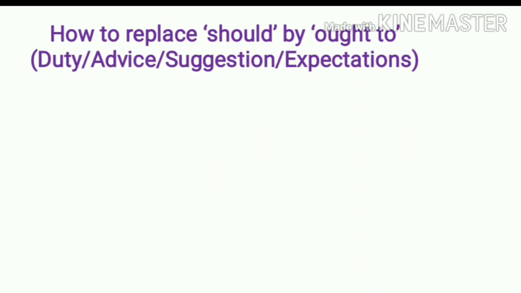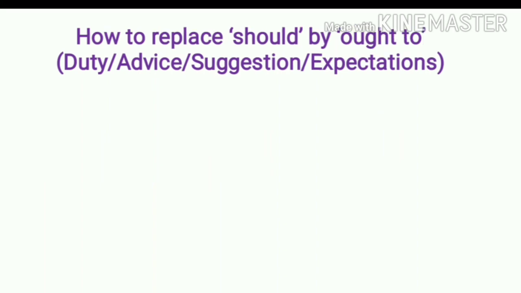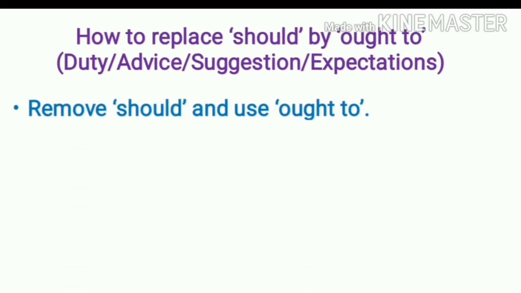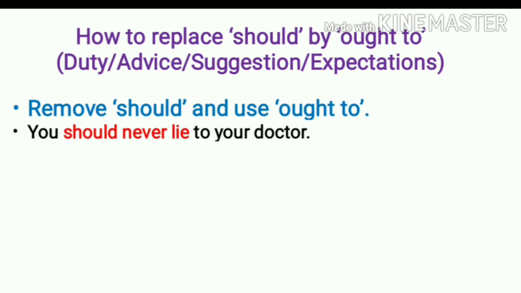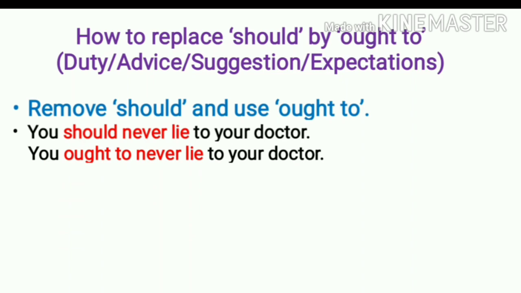Now let us move to the next modal auxiliary, that is should. We can replace should by using ought to. We know that should is used to express duty or advice or suggestion or expectation. Remove should, and in the place of should make the use of ought to, that is so simple. You should never lie to your doctor. Remove should. You ought to never lie to your doctor. You either make the use of should or ought to, the meaning is the same.